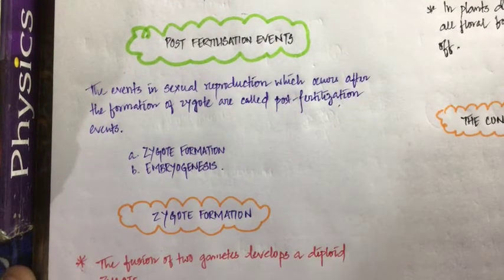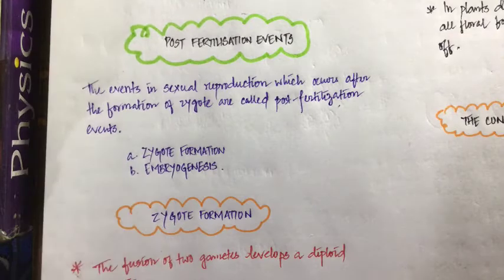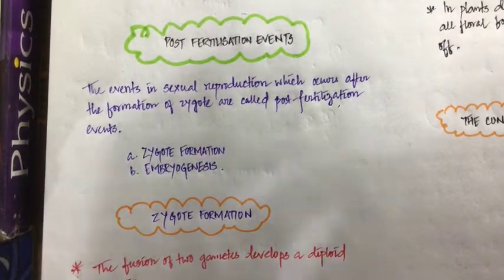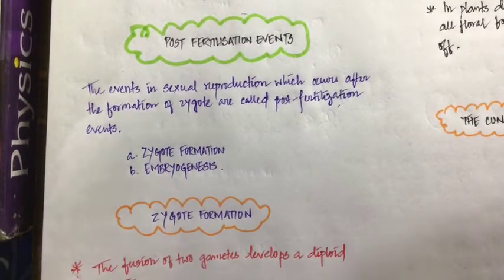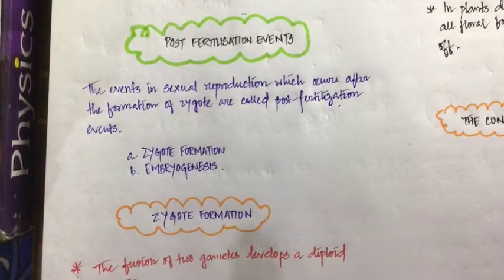The events that occur in sexual reproduction after the formation of the zygote are called post-fertilization events. Now you might be thinking, sir, what is this zygote? Very simple. Try to understand. Just now we studied fertilization. The male gamete and the female gamete fuse with each other to form a single complete cell. That single complete cell is called a zygote. Clear? So whatever events occur inside the organism during sexual reproduction after the formation of the zygote are called post-fertilization events.